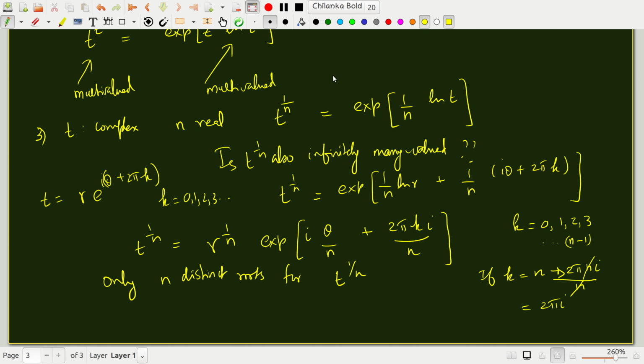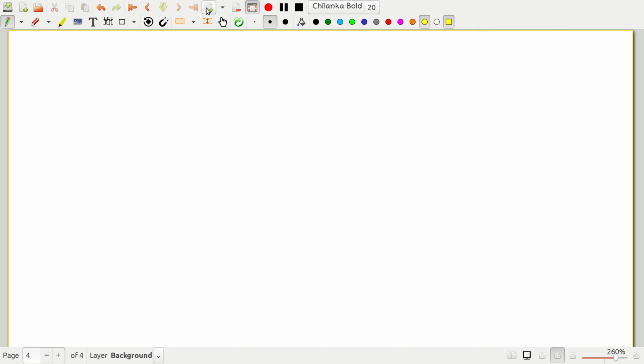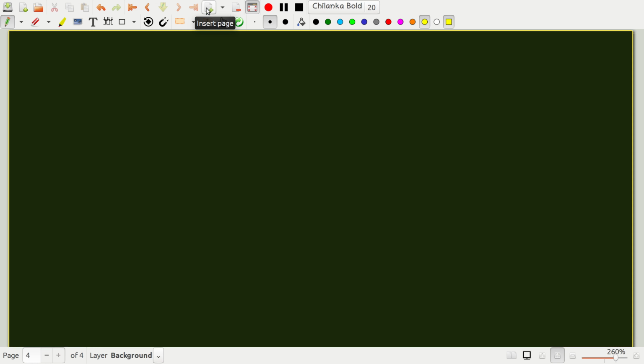So we saw that there are multi-valued functions of various types. There are some multi-valued functions which are infinitely many valued. There are some which are finitely many valued, but in any case they are not very useful in analysis of complex numbers. So we have to somehow figure out a way of not encountering multi-valued functions. That is achieved by the notion of a branch cut. To remind you again, an analytic function must be single valued.